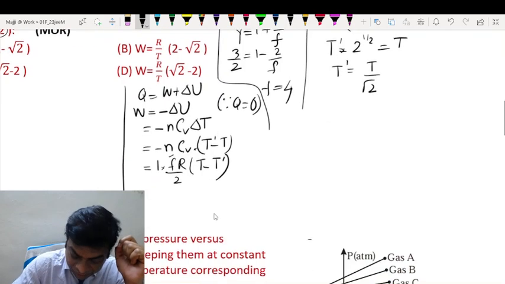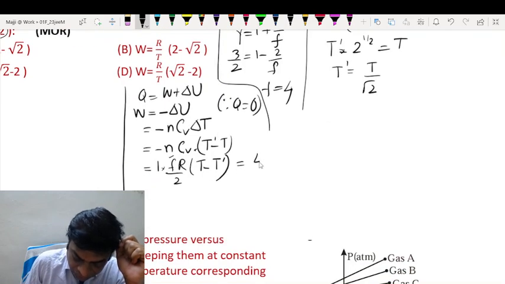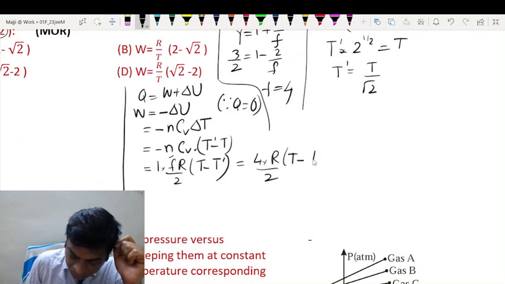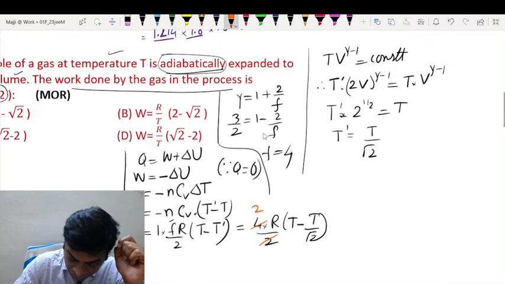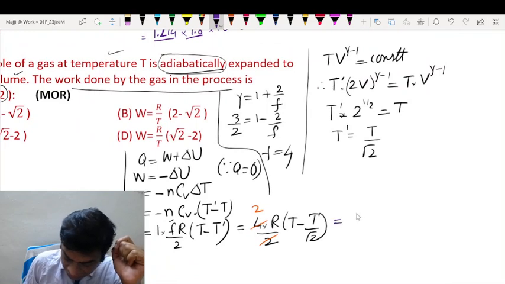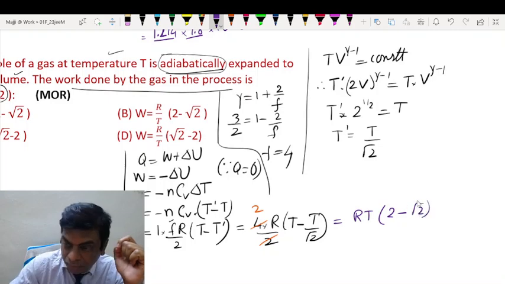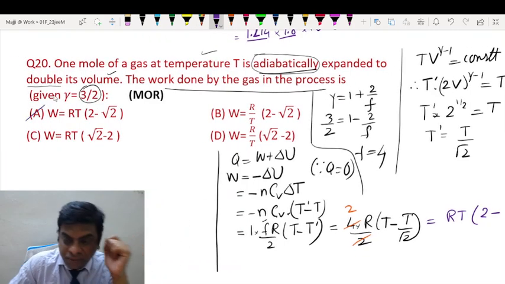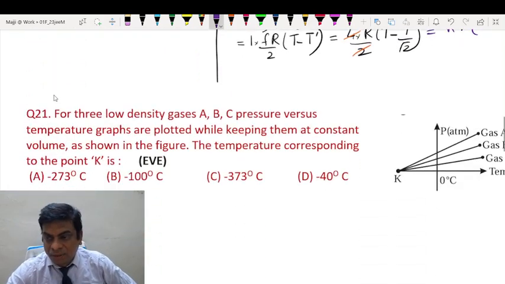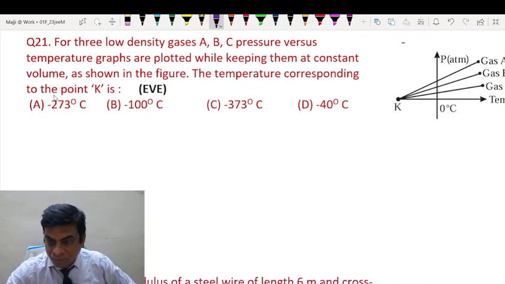So let us substitute here. So f is 4 into R by 2 into T minus T by root 2. So 2 2s are 4. If you take this 2 inside, you will have R, T can be taken common. We have 2 minus root 2. RT into 2 minus root 2. That option is the correct option. Moving on to the next question.